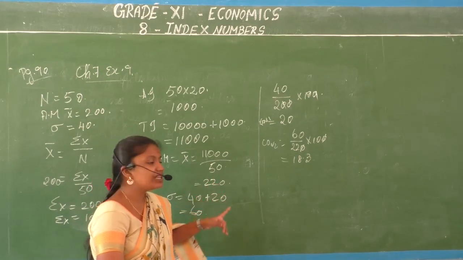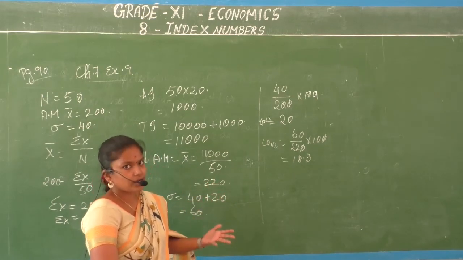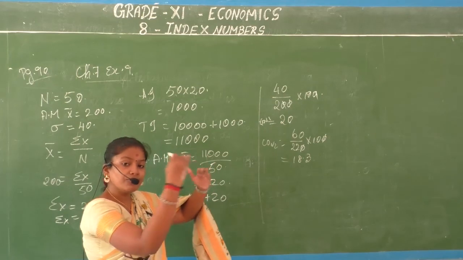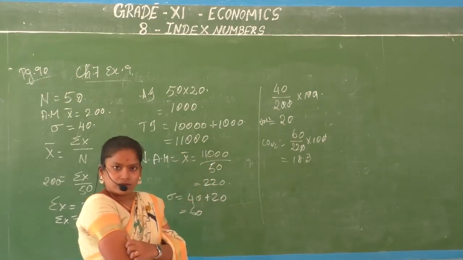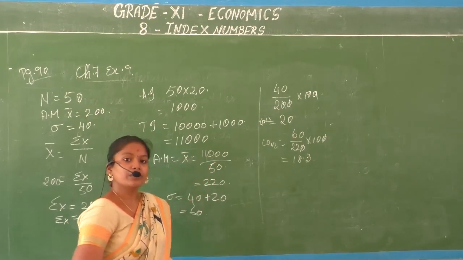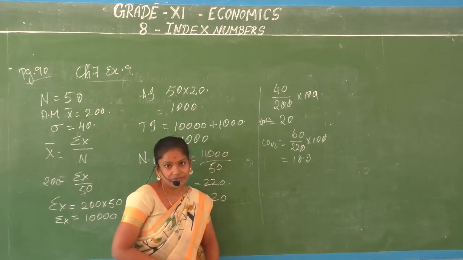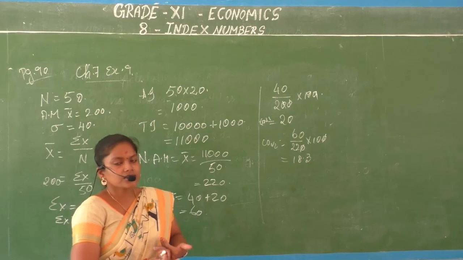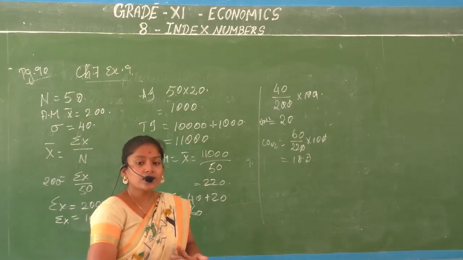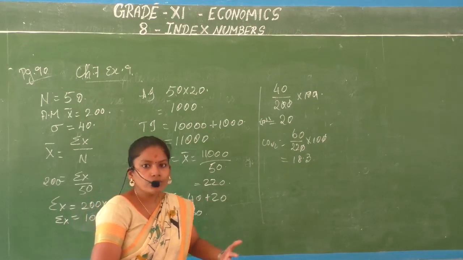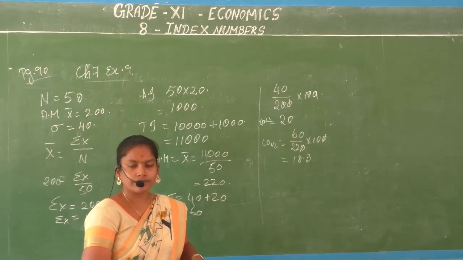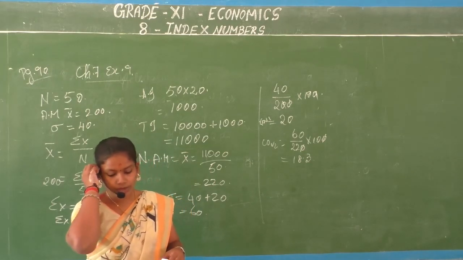If the coefficient of variance, its difference, is less, what should we understand? That the uniformity is there. Correct? What should we say about the coefficient of variance? The deviation has not increased. When you don't have much of a deviance, then that means the wages are becoming more uniform than earlier. Understood? This is how you have to work it out.